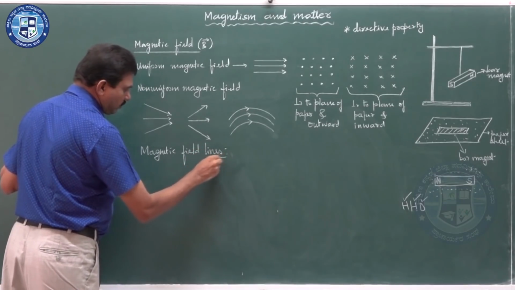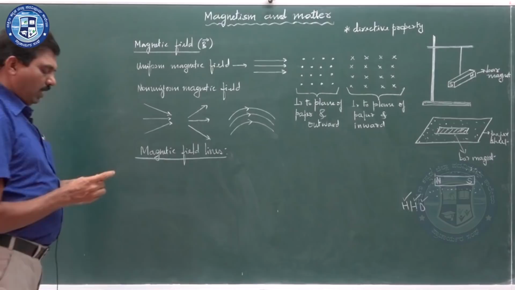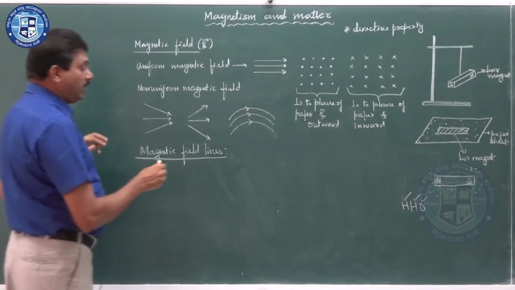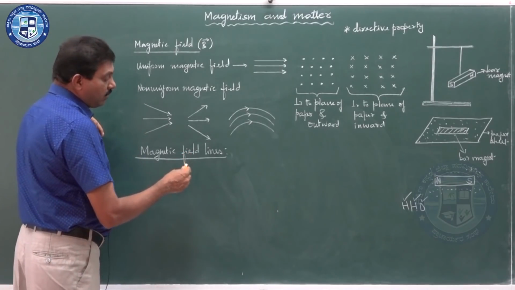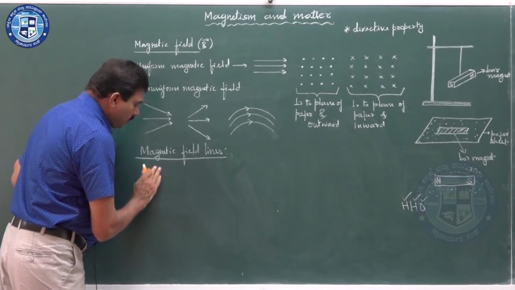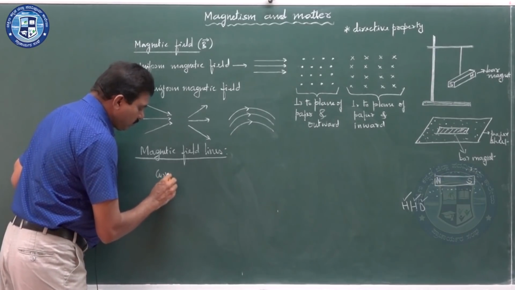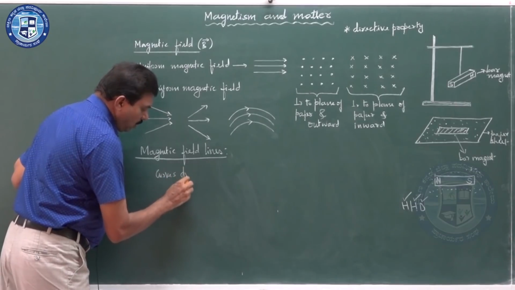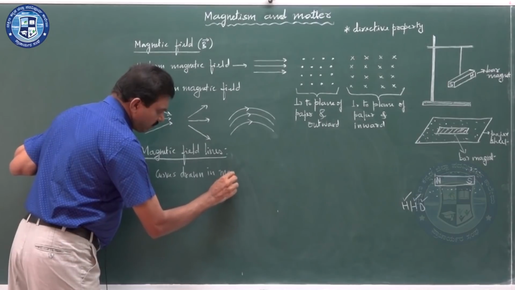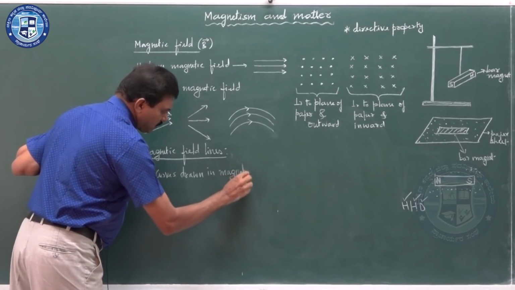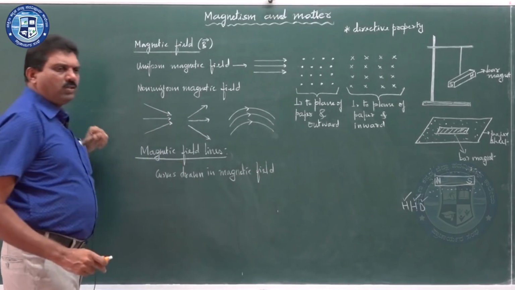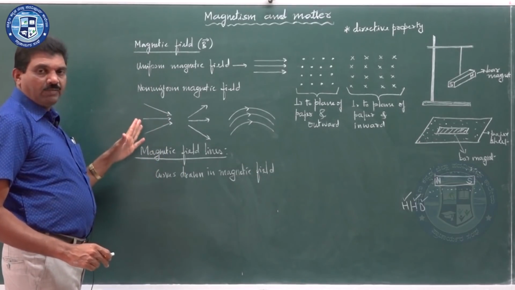Magnetic field lines, also named magnetic lines of force. So, what are these magnetic field lines? They are the curves drawn in a magnetic field. But simply drawing a curve does not make it a magnetic field line.